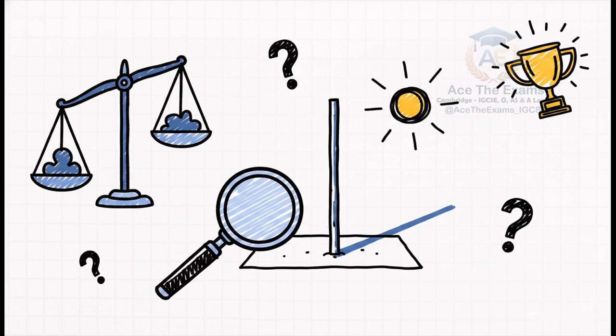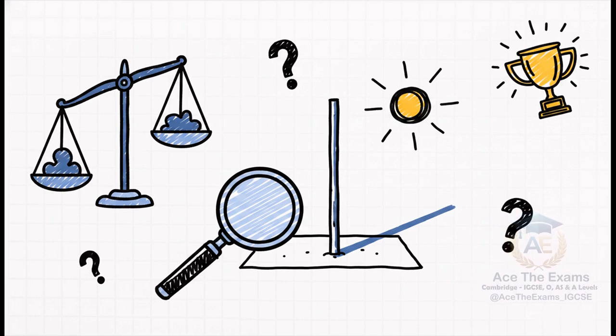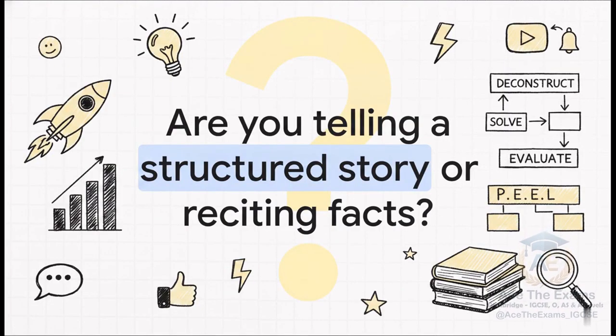For instance, if an experiment measures the shadow of a stick to determine the Earth's rotation, an evaluative thinker is going to note the limitations of the measurement tools. They'll point out the assumptions made about the flatness of the local ground and explain how these factors might actually affect the final conclusion. This level of critical analysis, that's exactly what separates a good physics student from an elite scholar. So let's wrap up with a final thought.